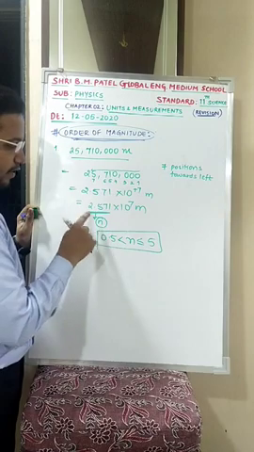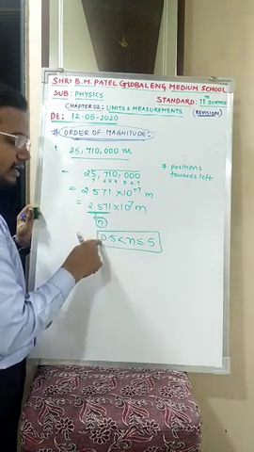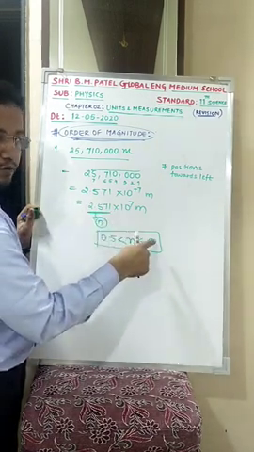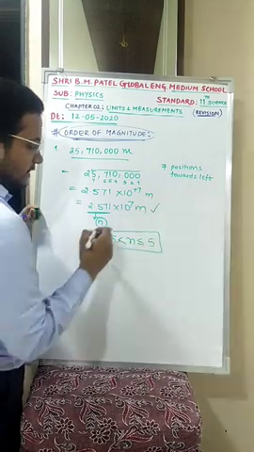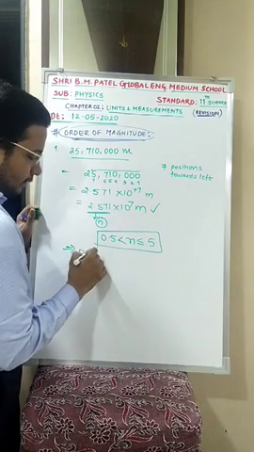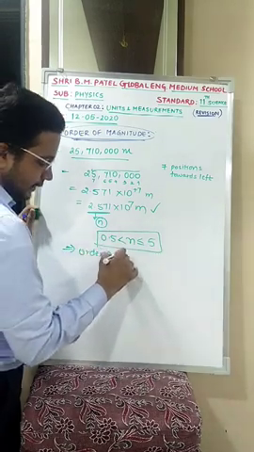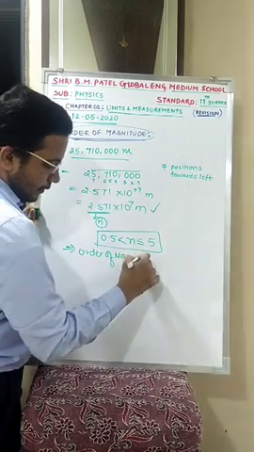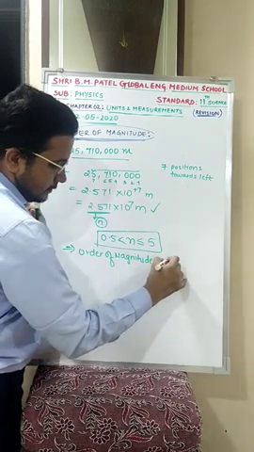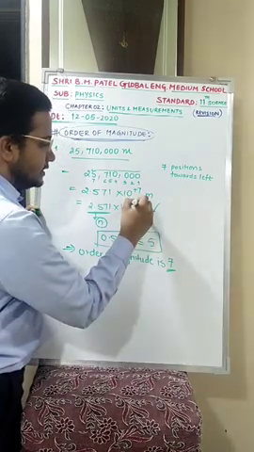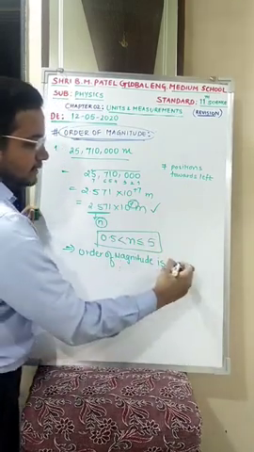It is greater than 0.5. Yes, 2.571 is greater than 0.5, and it is also less than or equal to 5. Yes. So I can simplify. Therefore my order of magnitude is 7. This power of 10 you have to take is 7.